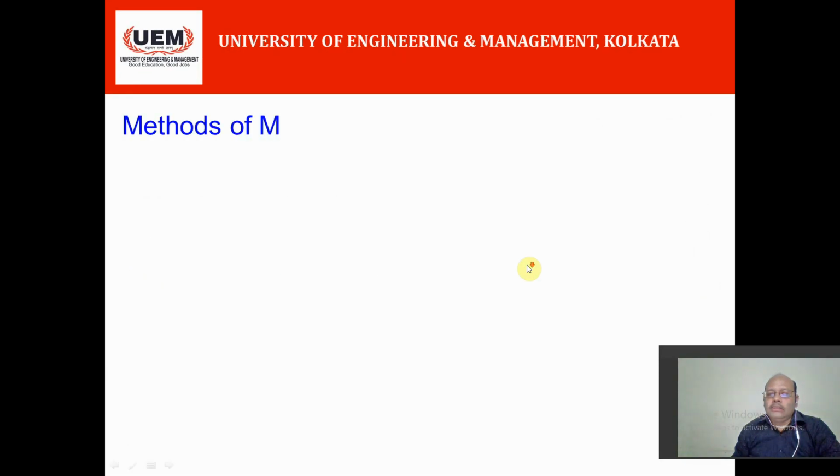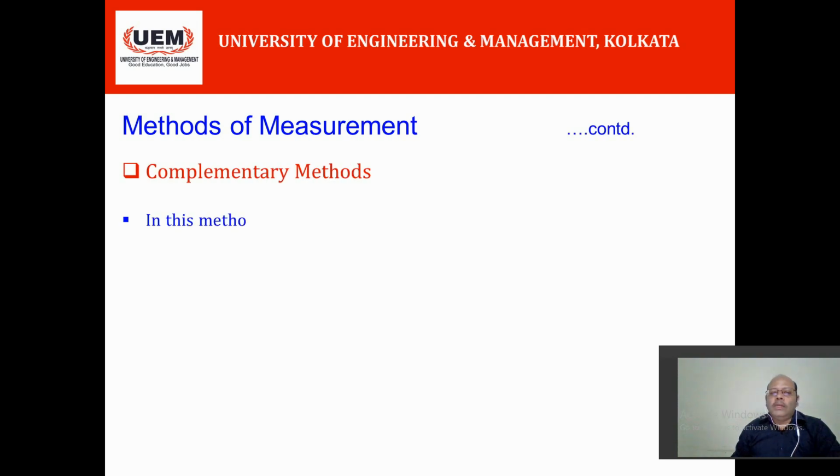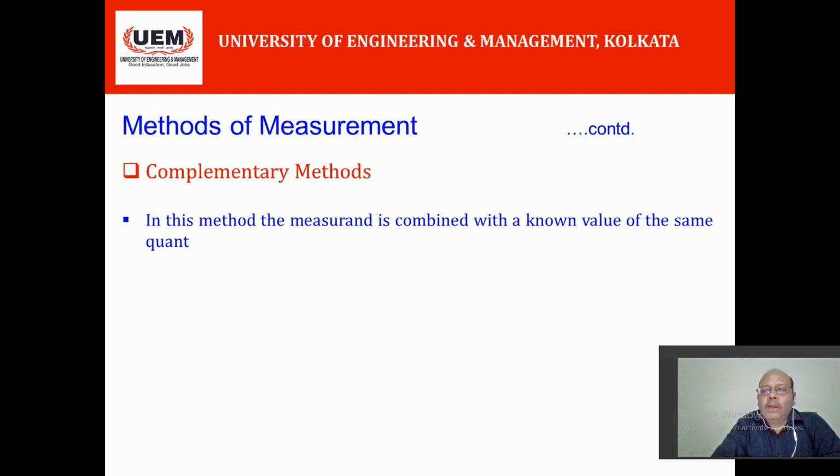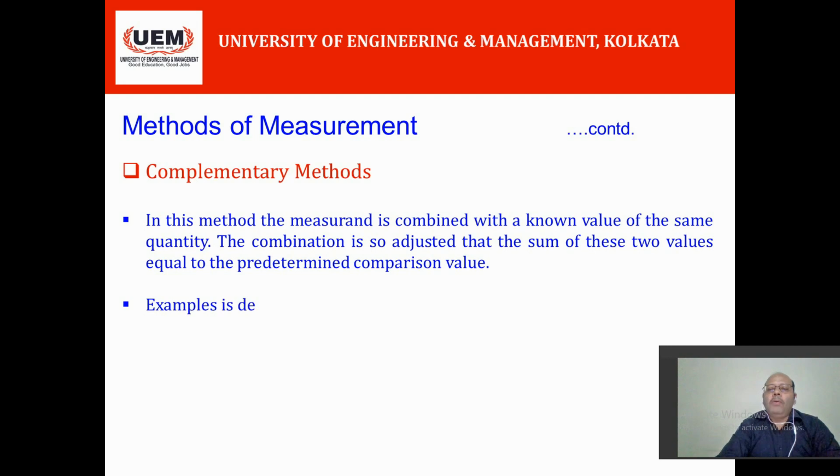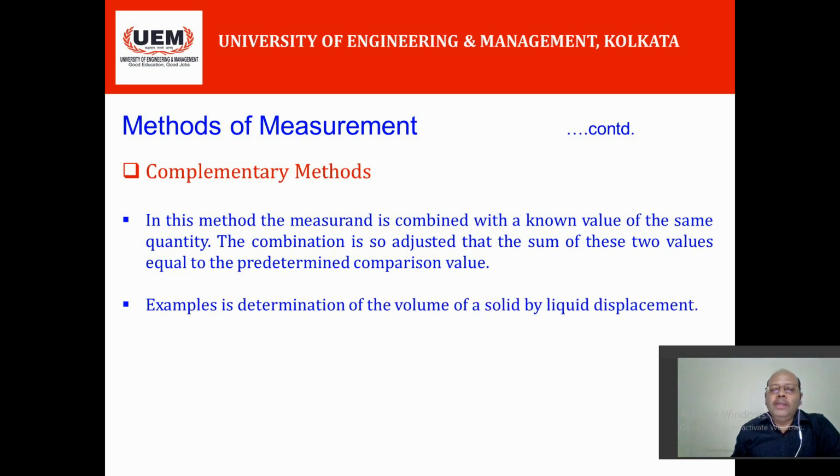Now the next method of measurement is the complementary method of measurement. In this method, the quantity being measured is combined with a known value of the same quantity. The combination is so adjusted that the sum of these two values equals a predetermined comparison value. One example of this is the determination of the volume of a solid by liquid displacement.